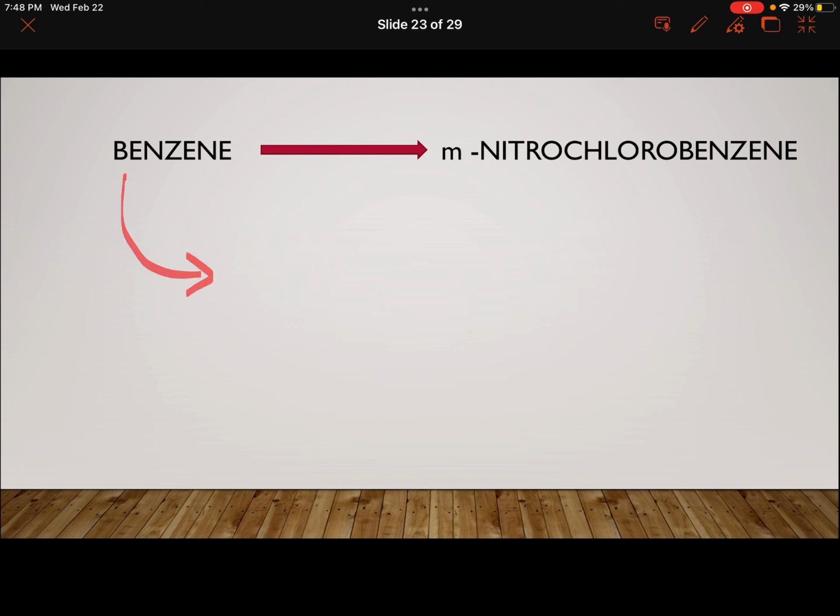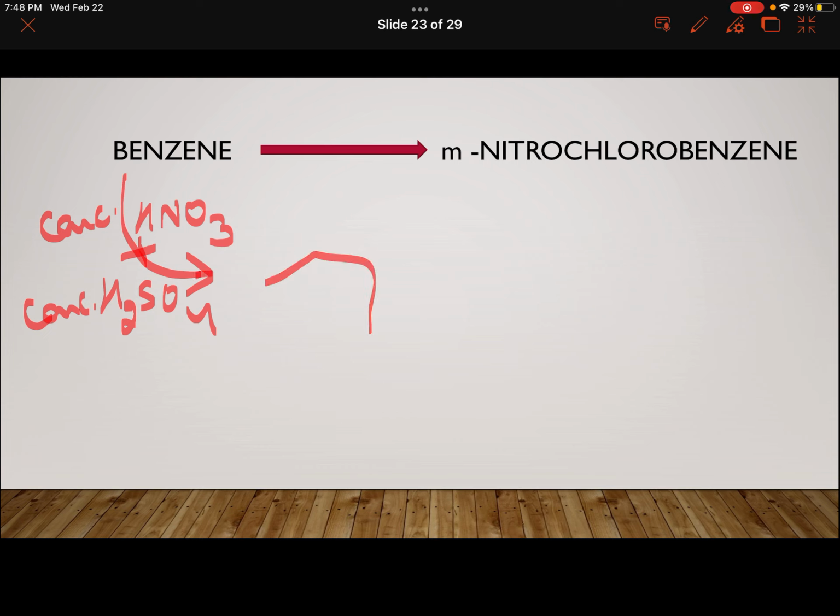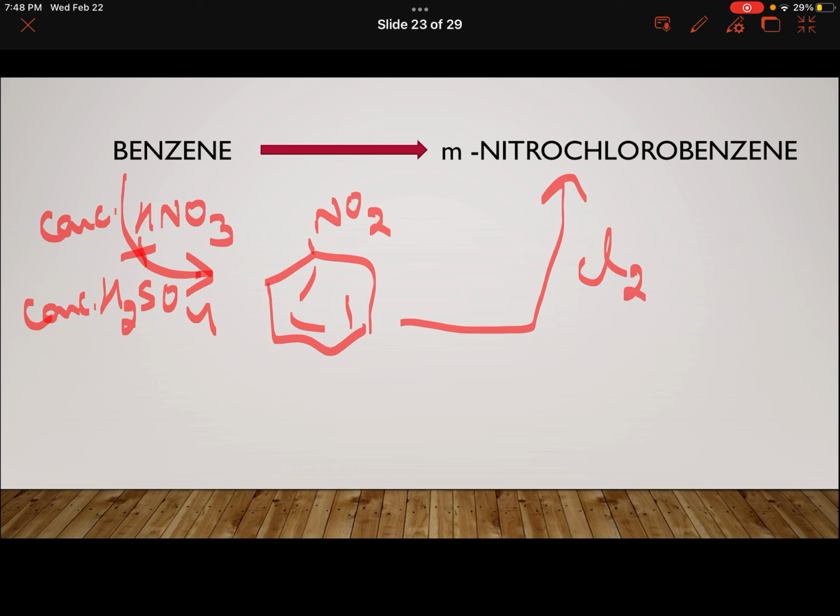You will first bring nitro group here. So HNO3 and H2SO4, both concentrated. It will give you nitrobenzene, and then you treat it with chlorine in the presence of anhydrous AlCl3 catalyst. So the next electrophile comes at meta position, and you get the product meta-nitrochlorobenzene.